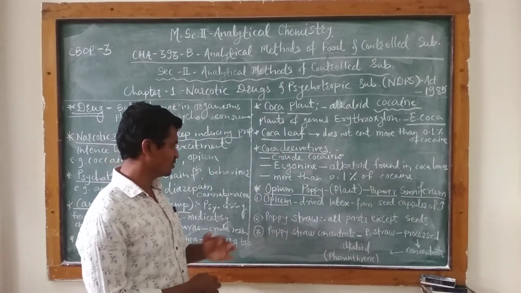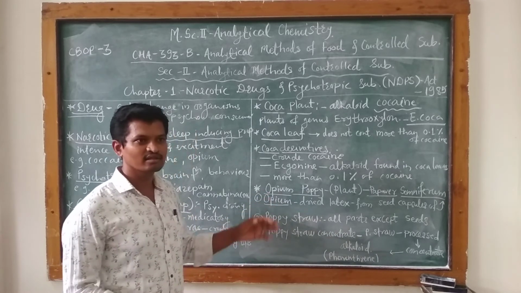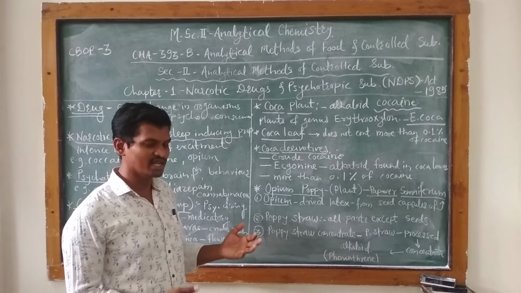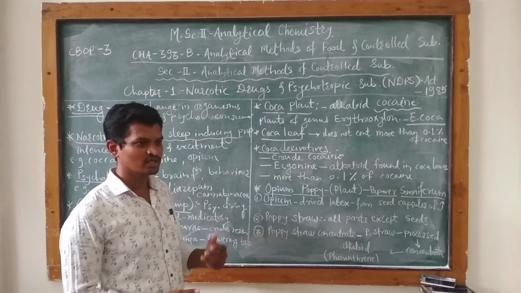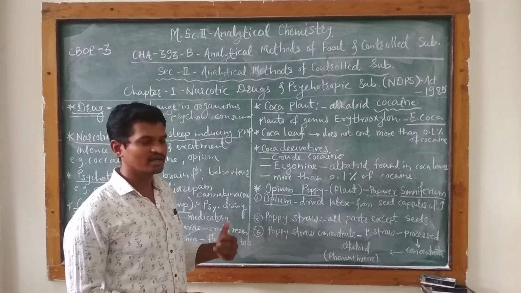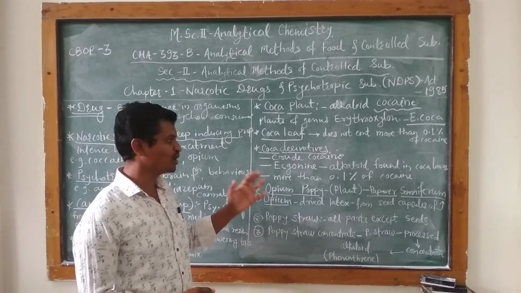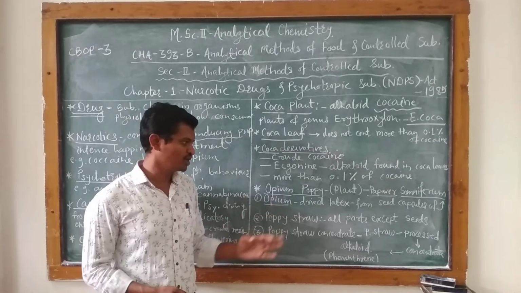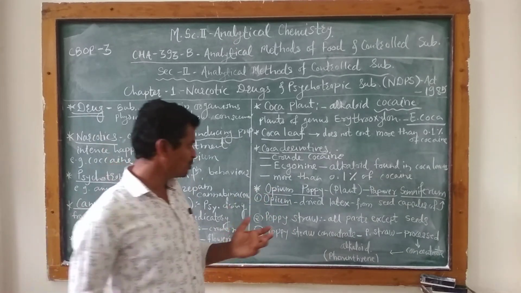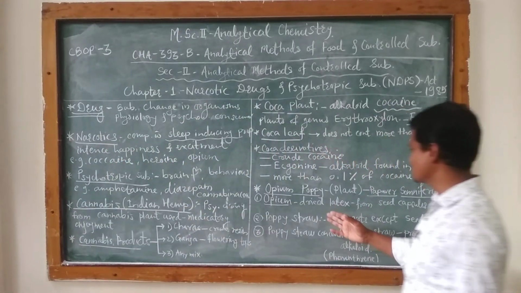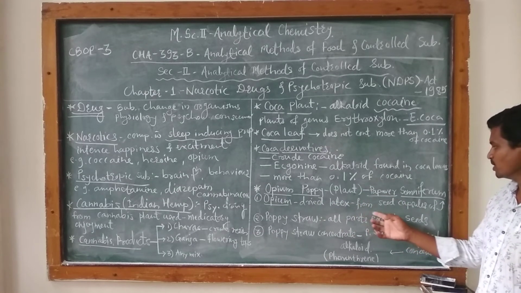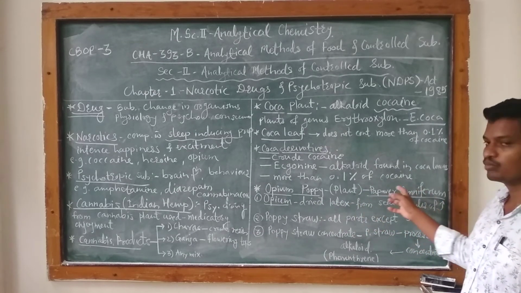There are again three to four types of substances or derivatives that we derive from the opium poppy plant. The first one is opium. Opium is the dried latex obtained from the seed capsules of this plant.